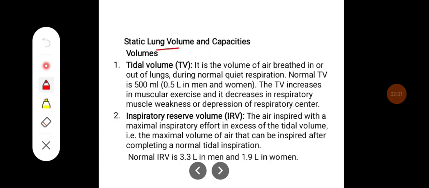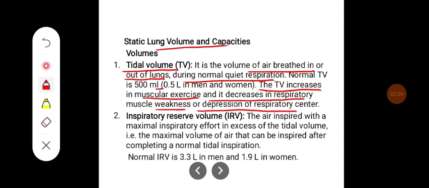Coming to static lung volumes and capacities. Tidal volume. It is the volume of air breathed in or out of the lungs during normal quiet respiration. The normal tidal volume is around 500 ml, and the tidal volume increases in muscular exercise and it decreases in respiratory muscle weakness or depression of respiratory center.